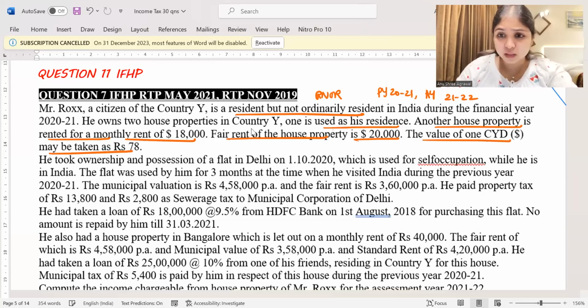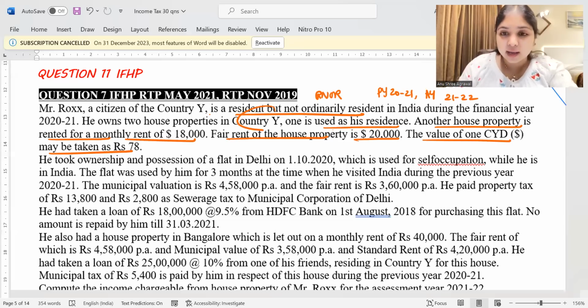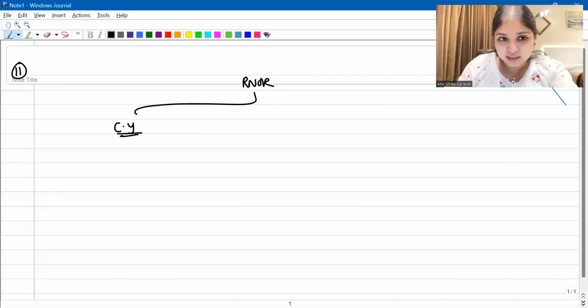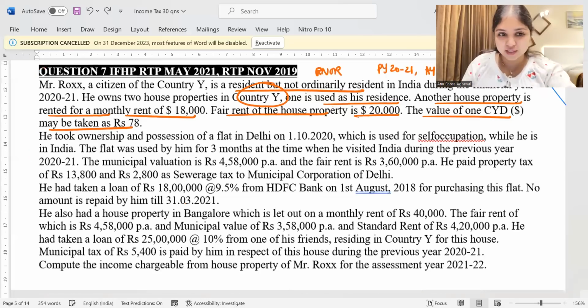So the question says our assessee is an RNOR, and this assessee in country Y, in some foreign country, has 2 houses. Let me call them house 1 and house 2. House number 1 is self-occupied for residence purpose, and house number 2 is let out by this assessee. Okay, this is the information given to us in the first para.